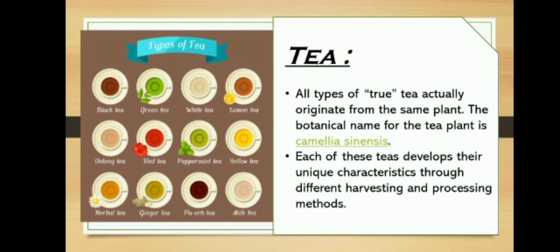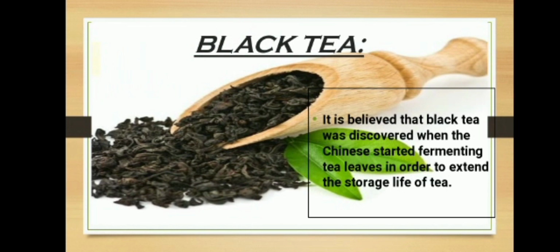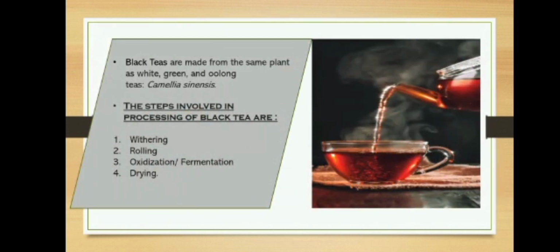In the picture, we can see the types of teas. Moving on to the next slide. Black tea. It is believed that black tea was discovered when the Chinese started fermenting tea leaves in order to extend the storage life of tea. Next slide. Black teas are made from the same plant as white, green and oolong teas, Camellia sinensis. The steps involved in processing of black tea are withering, rolling, oxidizing, which is also known as fermentation, and last, drying.